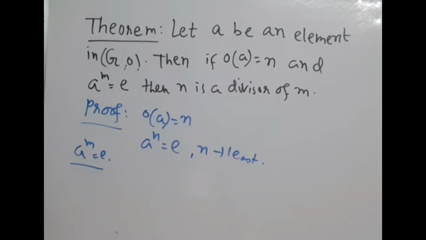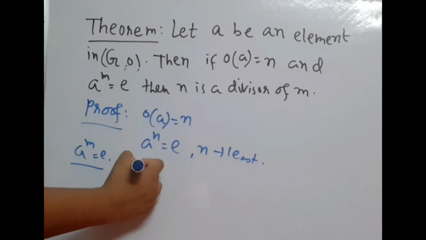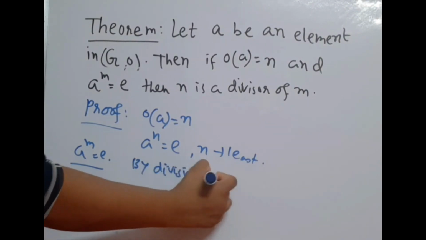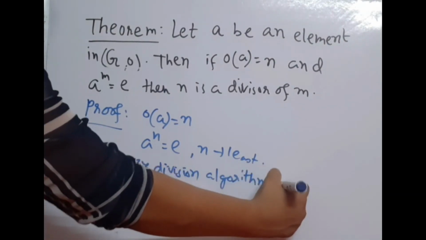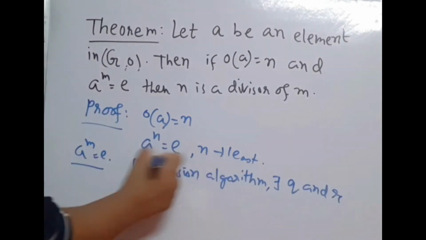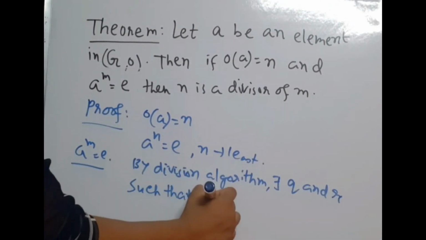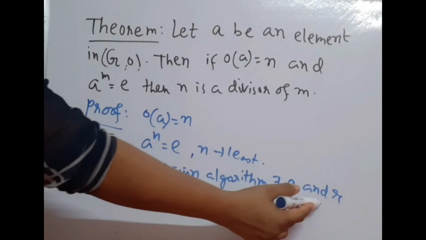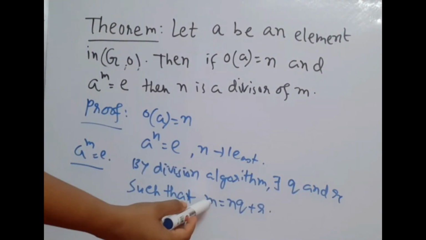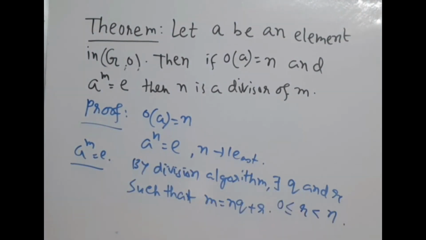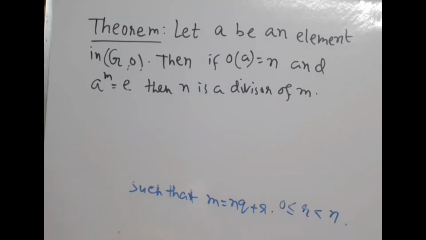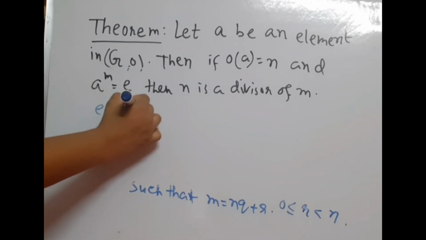Okay, by division algorithm, there exist q and r such that m equals nq plus r, where r is between 0 and n. Now, e equals A to the power m.